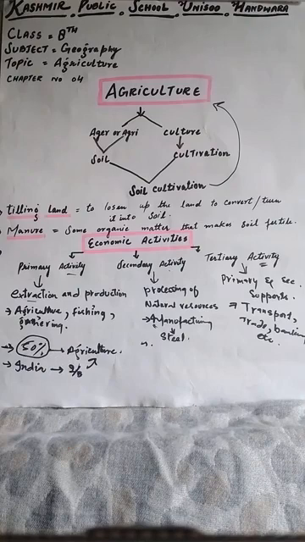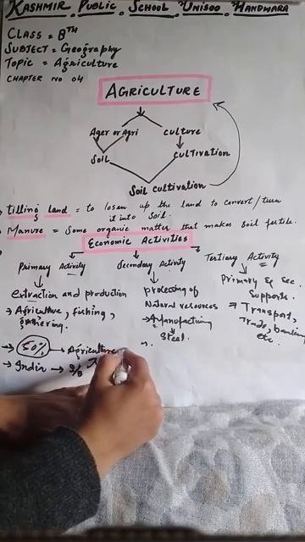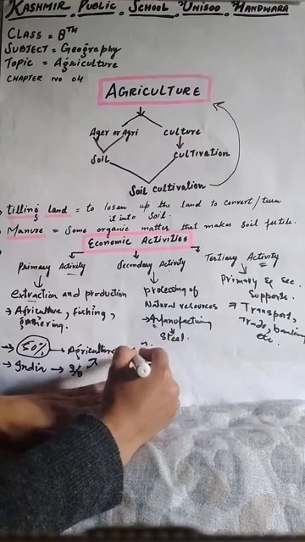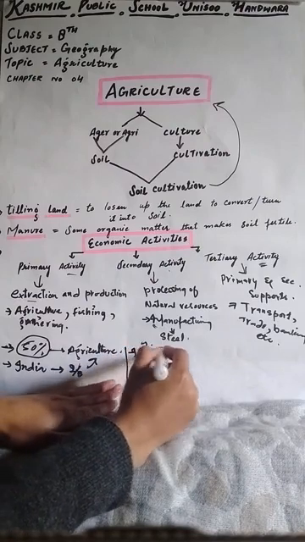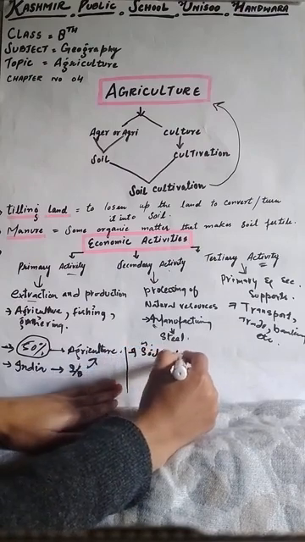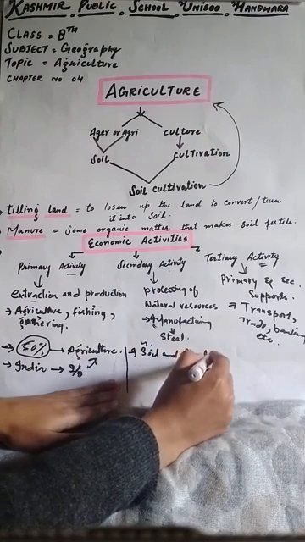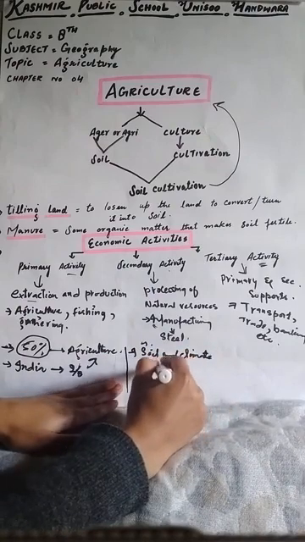Dear students, for agricultural activity, we must have a favorable topography of soil and climate. Why are soil and climate important? Because they play a vital role in cultivating land.